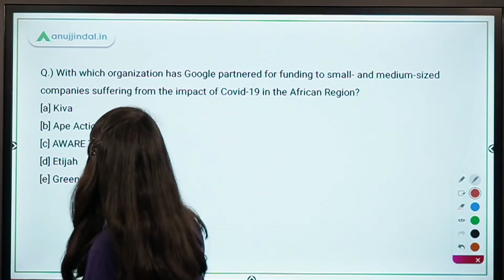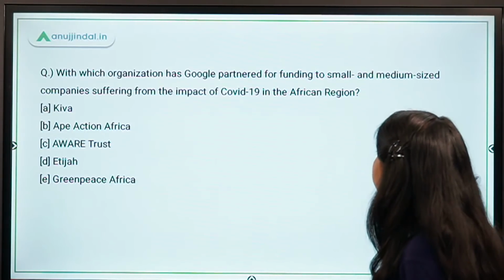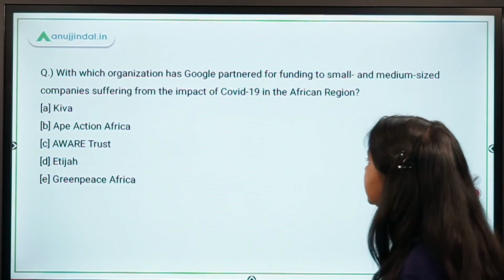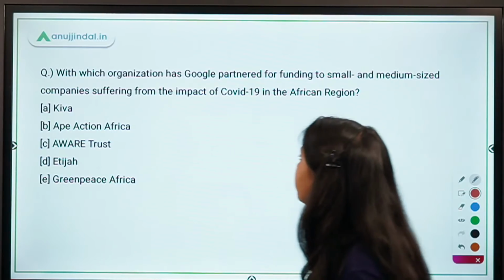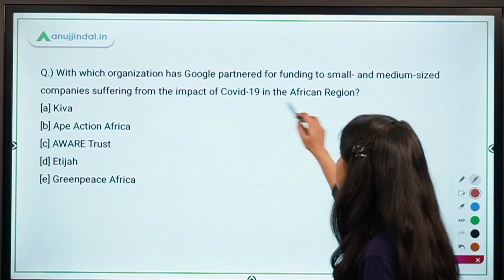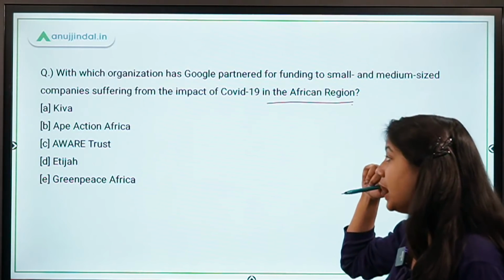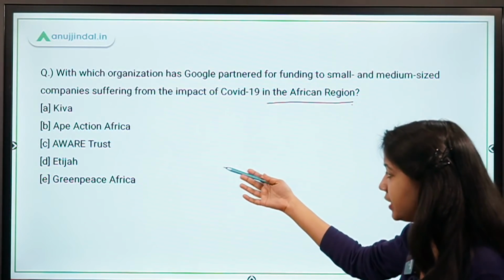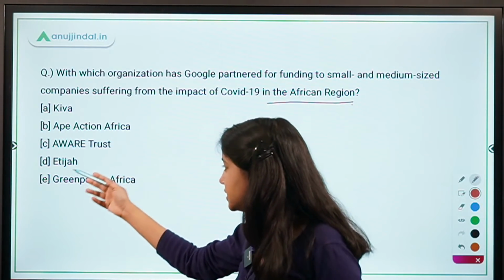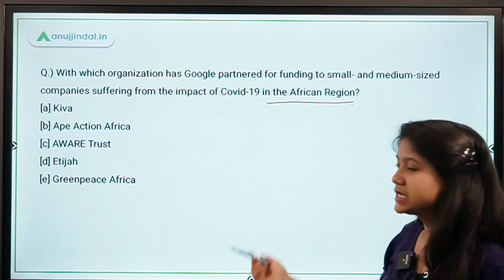Next, with which organization has Google partnered for funding small and medium sized companies suffering from the impact of COVID-19 in the African region? So you have Kiva, App Action Africa, Aware Trust, Etija and Greenpeace Africa.